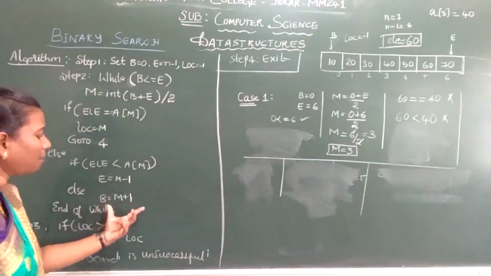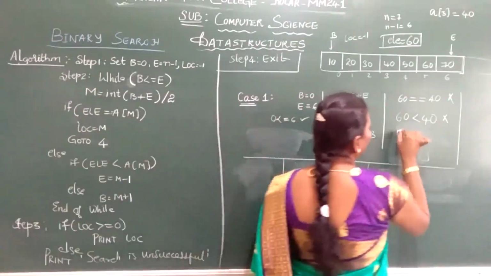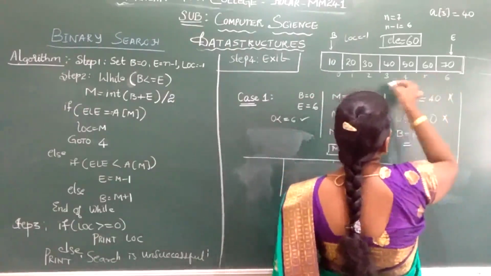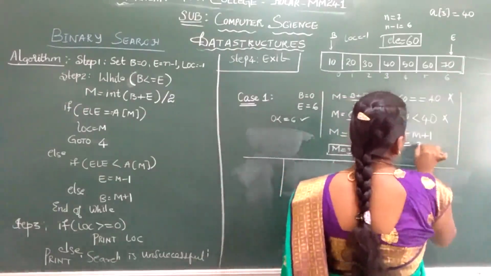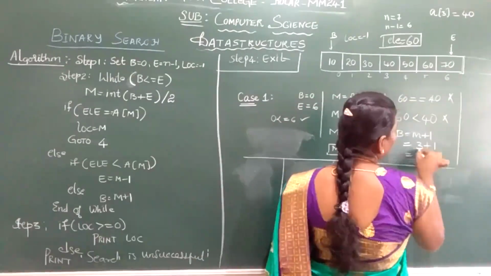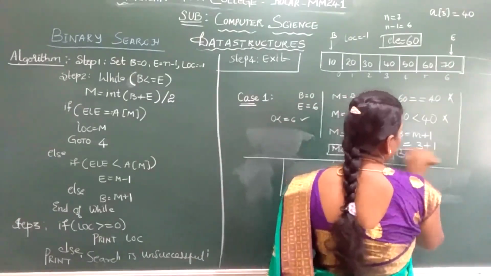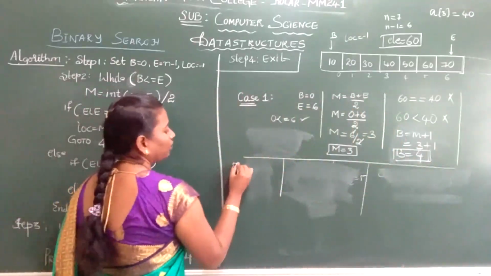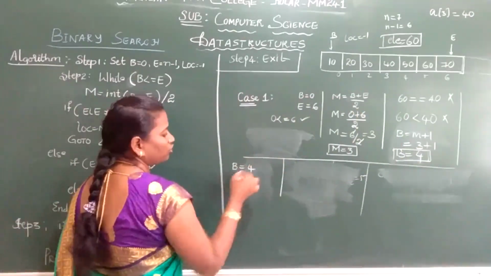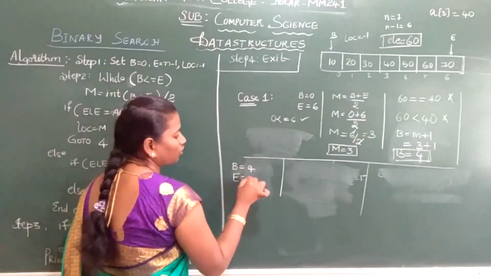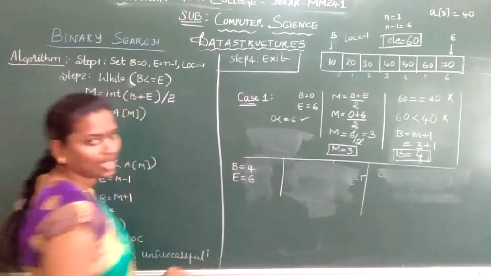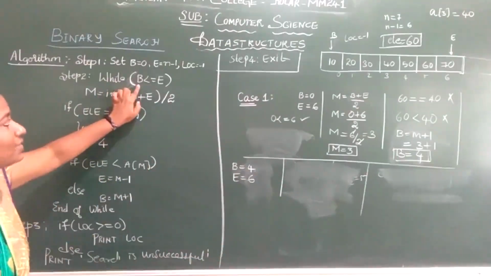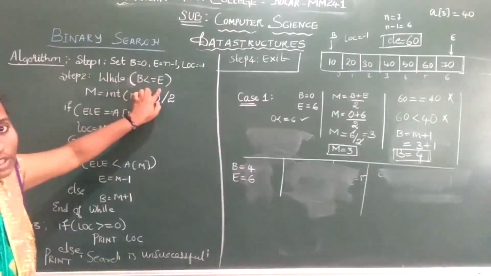Now beginning will become mid plus 1. What will be the beginning? Beginning will become mid plus 1. Your mid element, the m value you found, is 3. 3 plus 1 is nothing but 4. Your beginning is now set to 4. End is not changed, it is still 6.